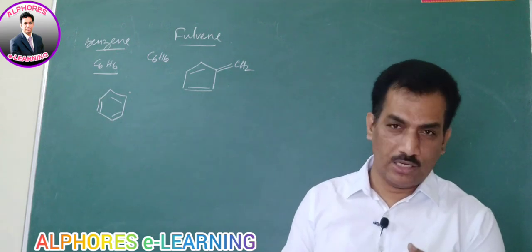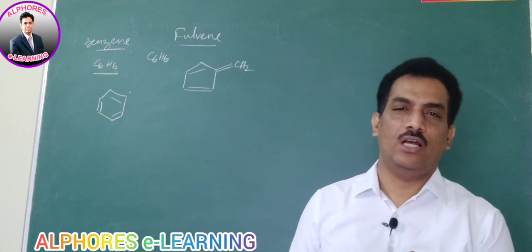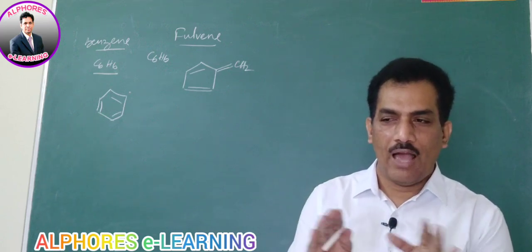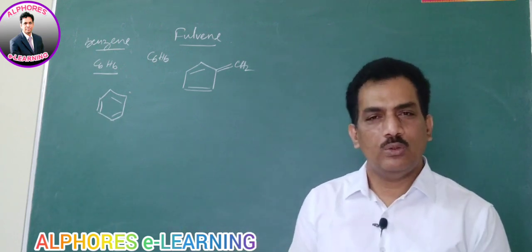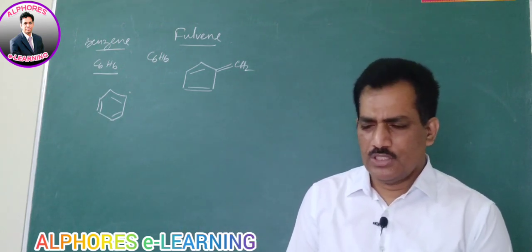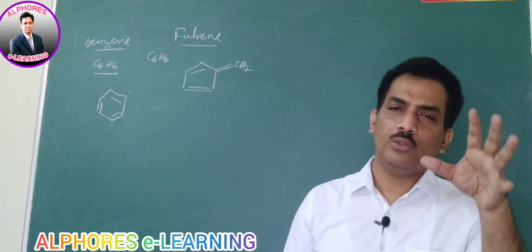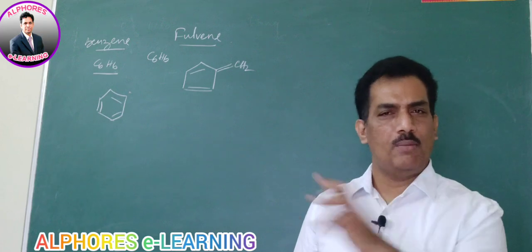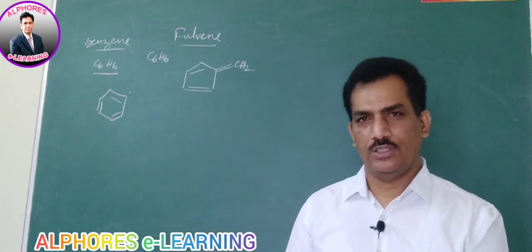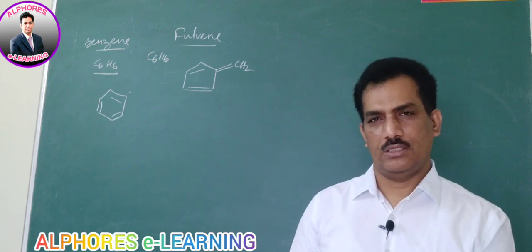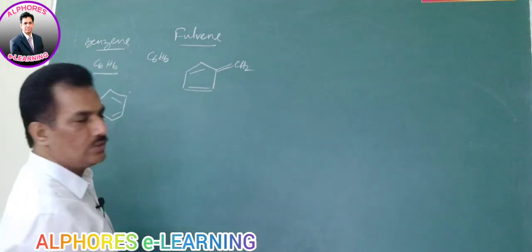And it has all three types of structures: an aromatic structure, a non-aromatic structure, and an anti-aromatic structure are all there. So when it has different resonating structures with all these three features, we have to guess which is more stable. That means we apply what we learned as systematic steps to find the stability. All those different factors will appear in these fulvene resonating structures. That's why I always consider this the best example.